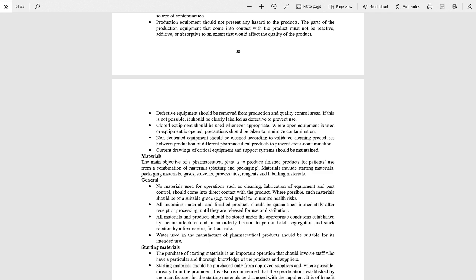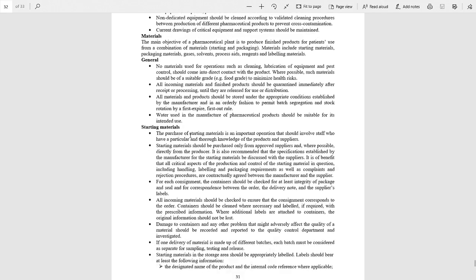The main objective of a pharmaceutical plant is to produce finished products for patient use from a combination of materials. The combination should be the starting material and the packaging material. Materials also include the packaging materials, gases, solvents, process aids, reagents and labeling materials. Okay. Next we will start from starting materials.